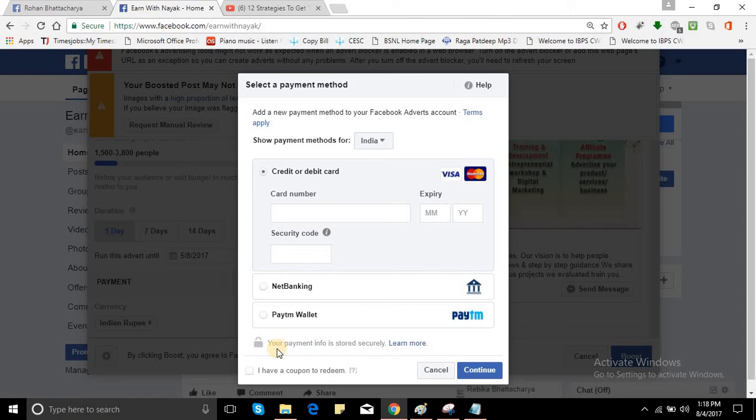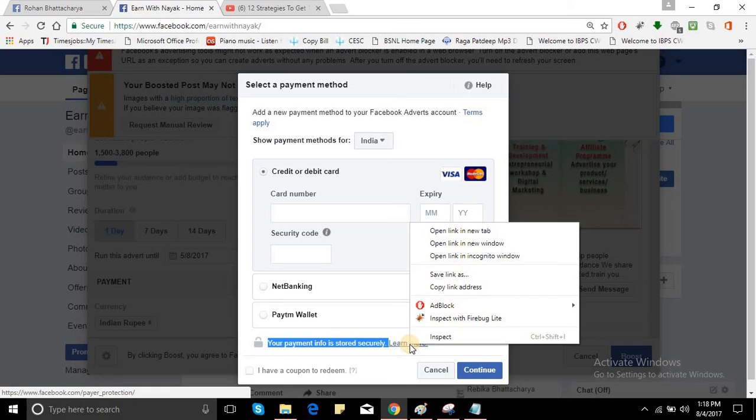And your payment info is stored securely. This is the clause. It is very harmful for the people who are giving their card details, I mean, either they are using credit card or debit card. They are very much worried about this thing, that your payment info is stored securely.